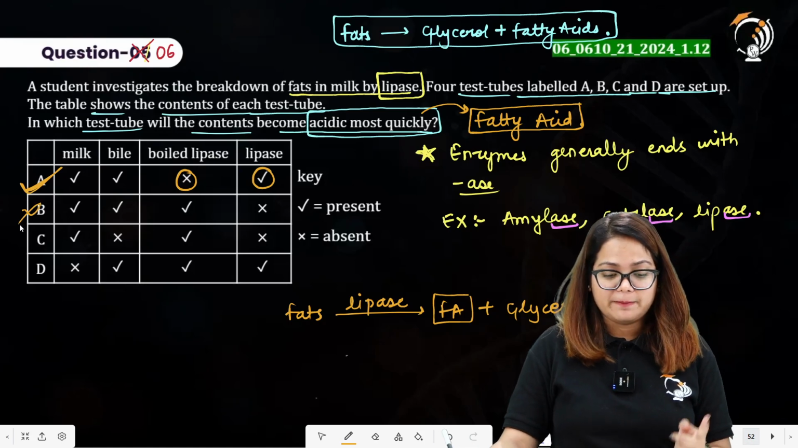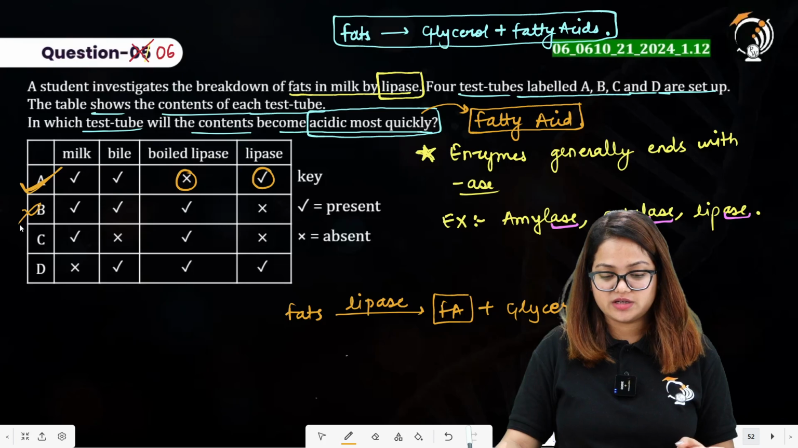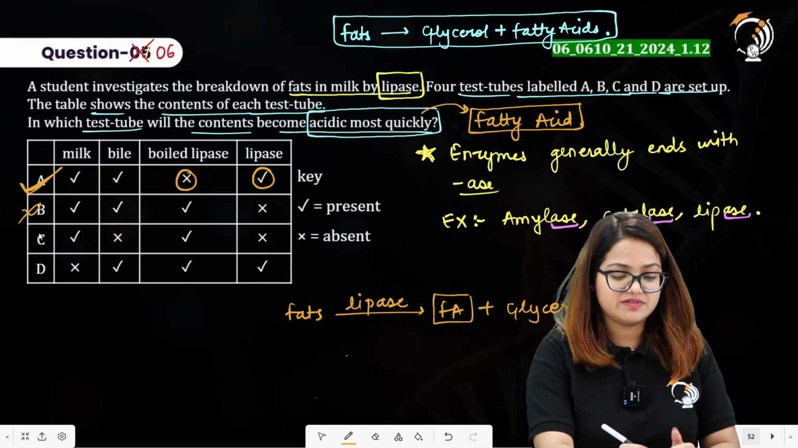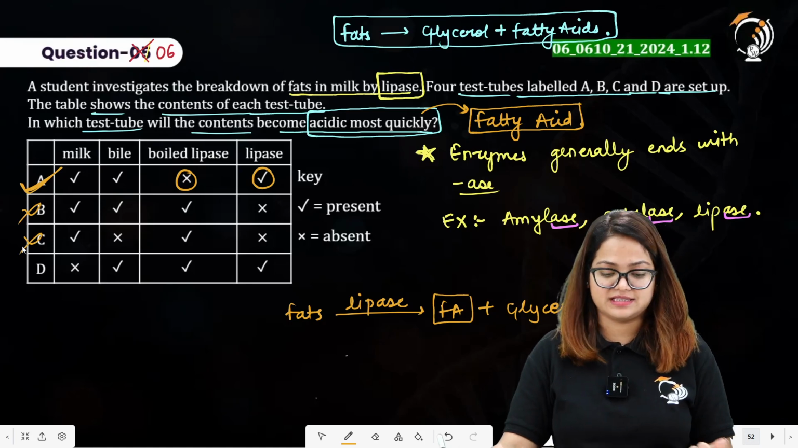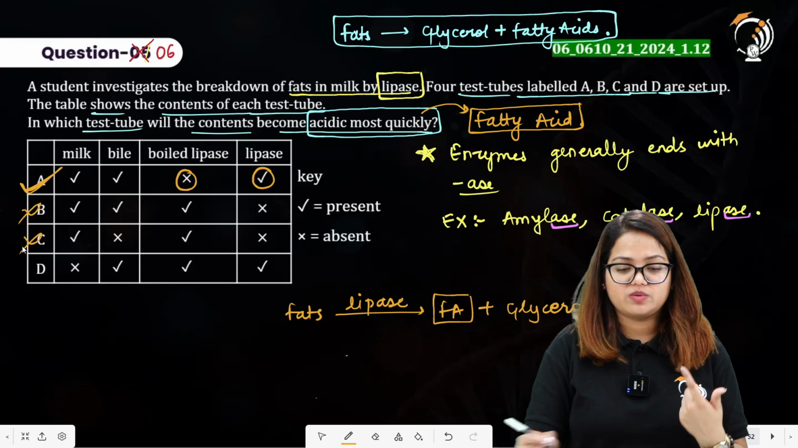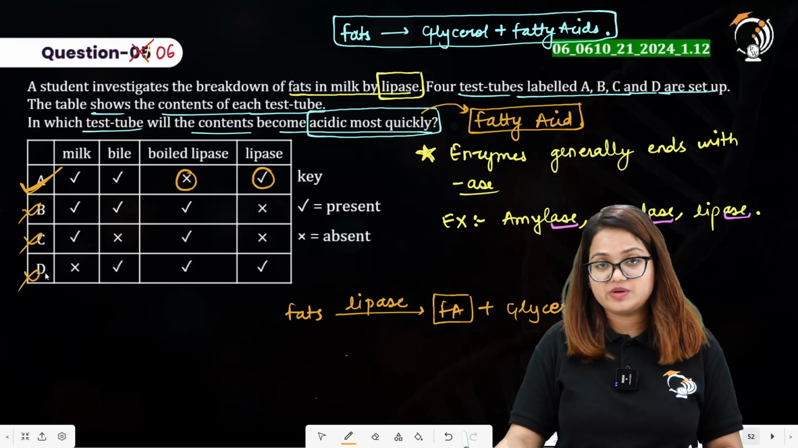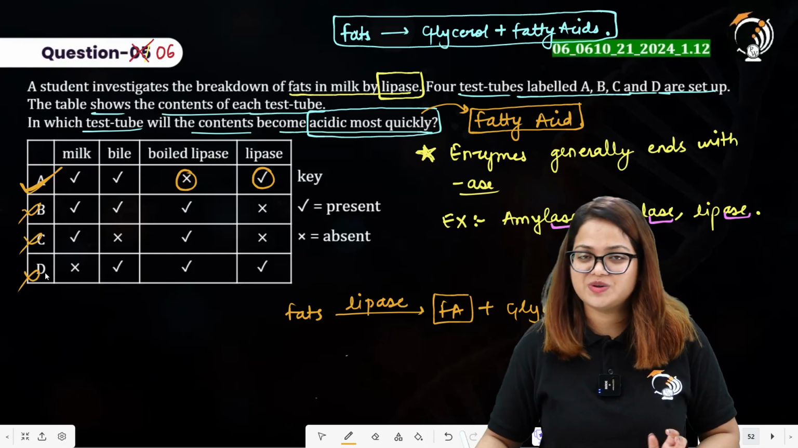Test tube C, milk is there, but bile is not there. Boiled lipase is there, but lipase is not there. Again there will not be a chemical reaction occurring in this. Milk is not there, so how will the enzyme act on its substrate? It requires fats, and fats are present in milk. So option D here also is incorrect.